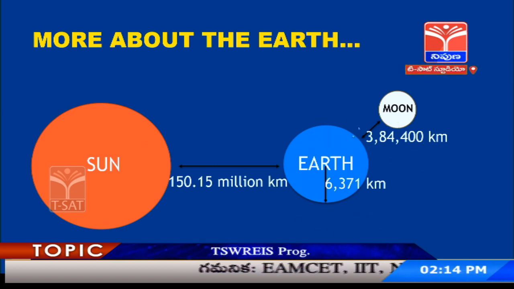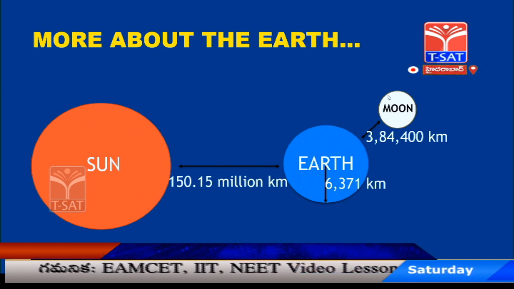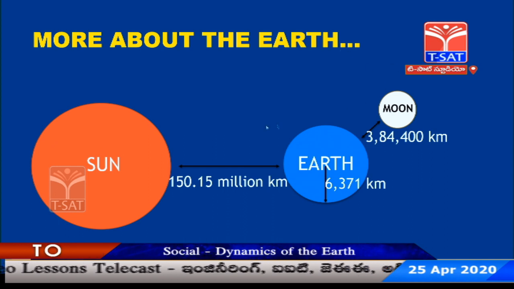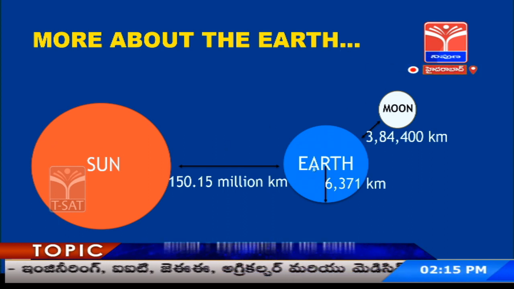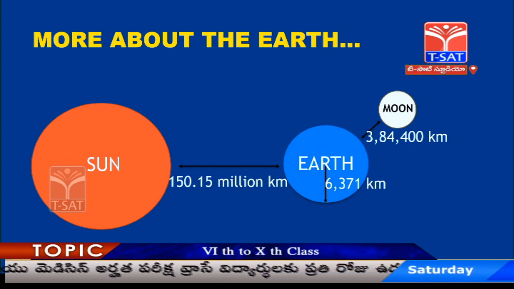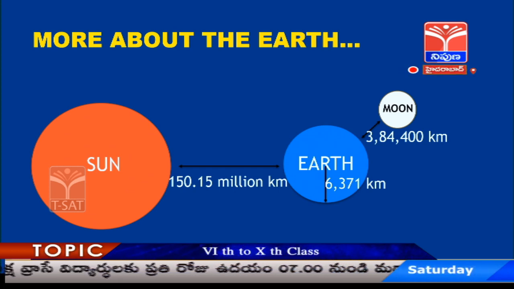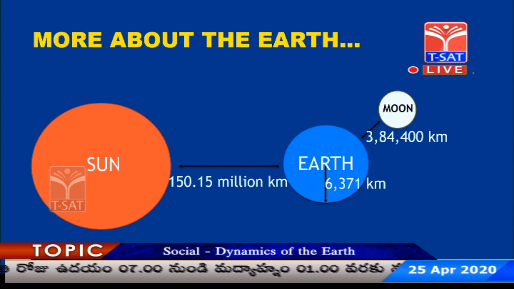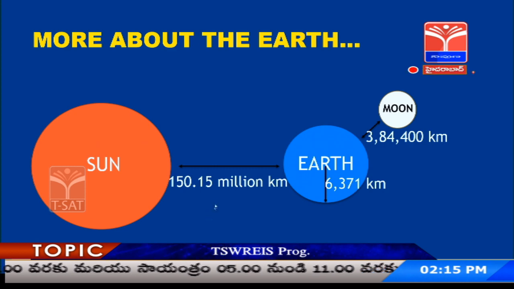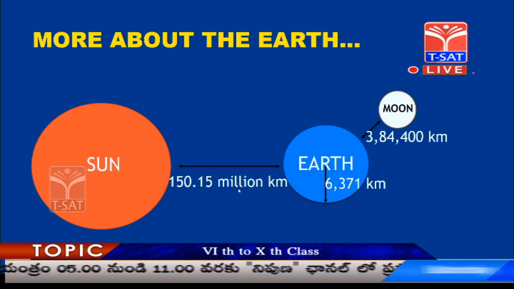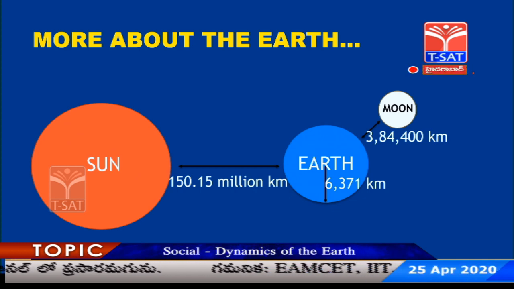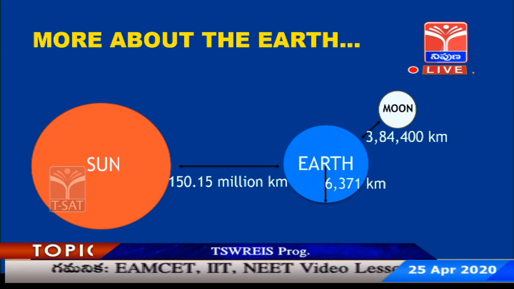So, Earth is nearly 3,84,400 kilometer far from Moon. And how far is it from Sun? It is 150.15 million kilometer far from Sun. During summer season, we feel the Sun is right above our head, but actually the distance is 150.15 million kilometer. So, imagine if the distance was less, how would it be? Life would not be possible on the Earth, right?